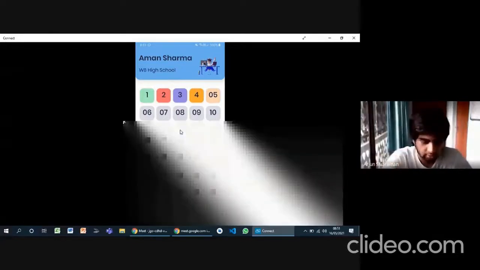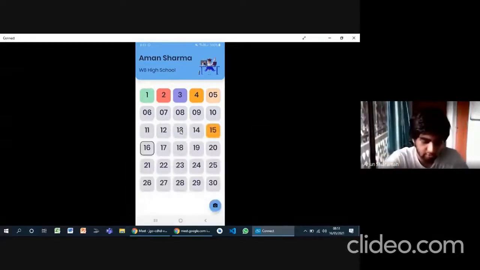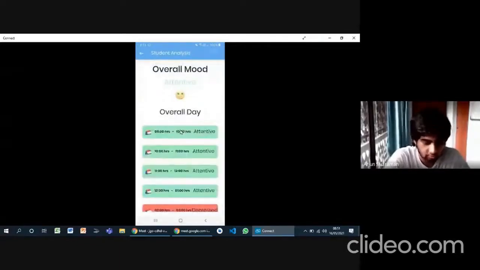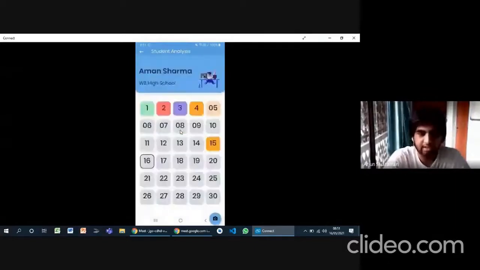So the color codes that you see here are the overall behavior of the child for the day. As you can see, if I just tap on one, this will give me the overall behavior of the child for the first day. Its overall behavior is attentive, and then you've got something here which I'll come to in a moment. Okay, so let's try adding some data.